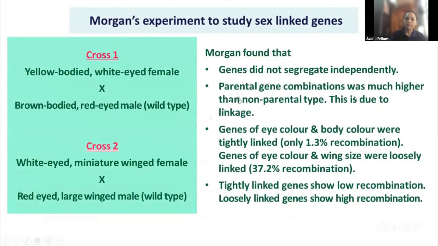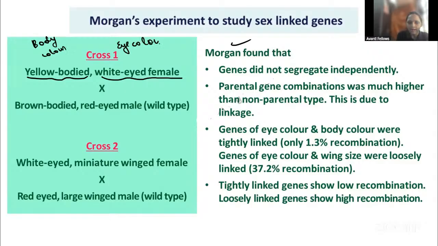Okay, let us talk about the cross. Morgan did the crossing in the Drosophila. Mainly you have to remember, first he took the yellow body, the body color, and the eye color. Body color and eye color are being crossed.